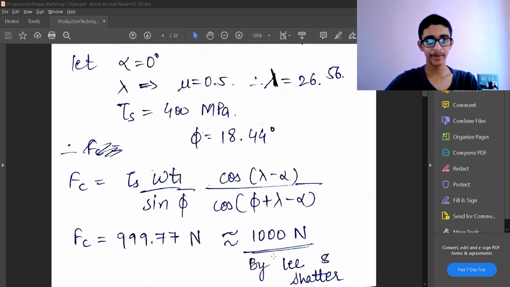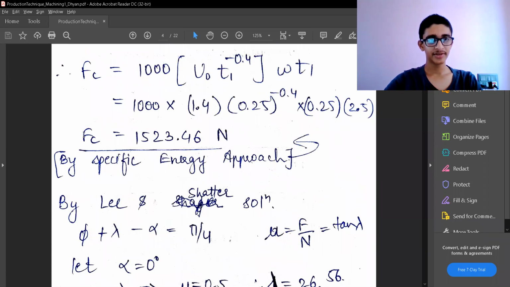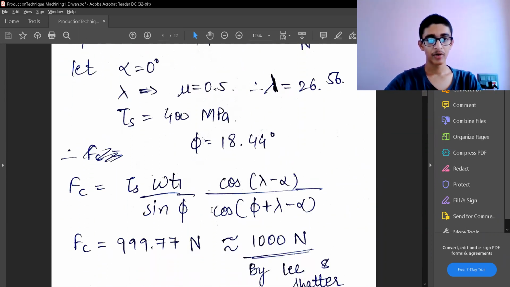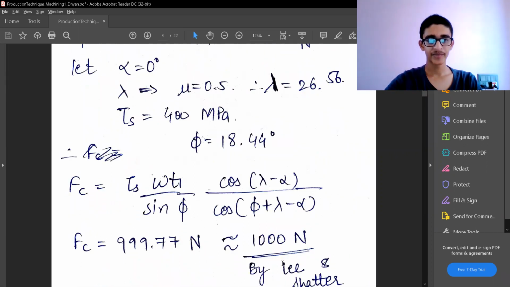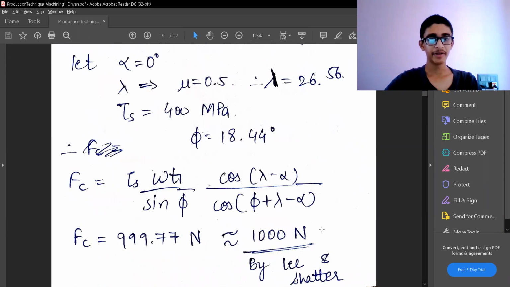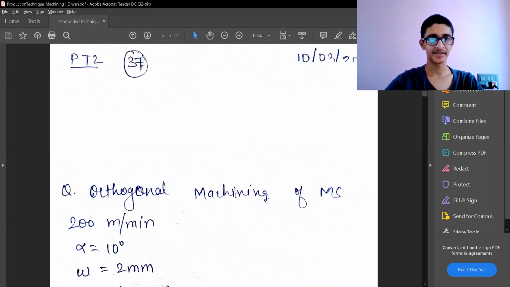So we know that by comparison, the cutting force by the energy approach or specific energy approach is much larger, almost 1.5 times larger than the estimated force by Lee and Shaffer. So we were actually underestimating the force by the earlier theories, which were modified Merchant's theory and his subsequent theories.